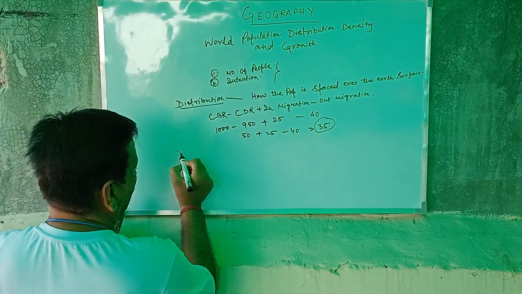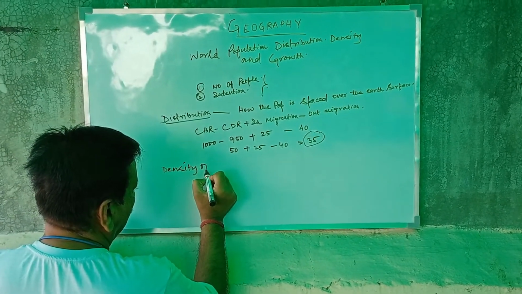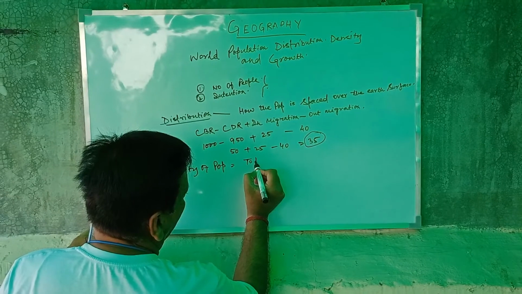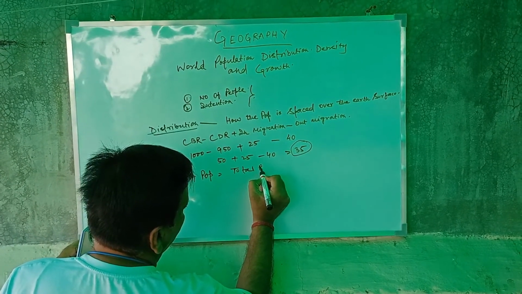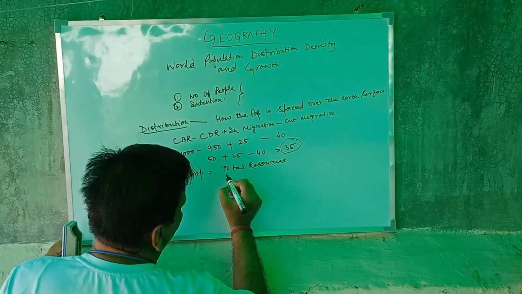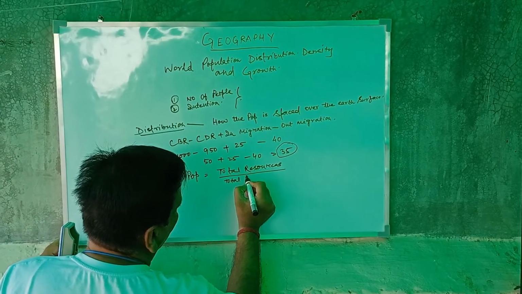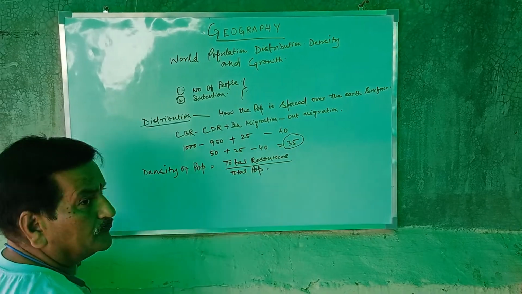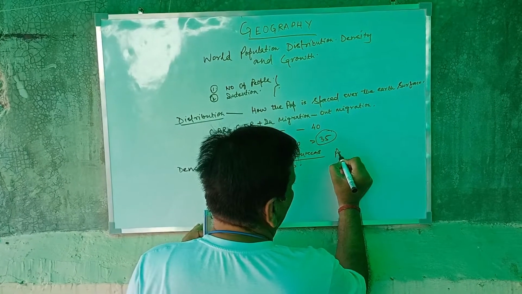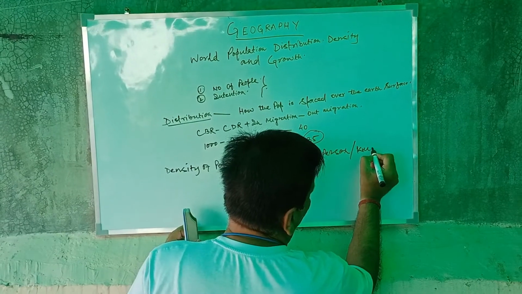Density of population equals total population upon total area, and it is enumerated as persons per square kilometer.